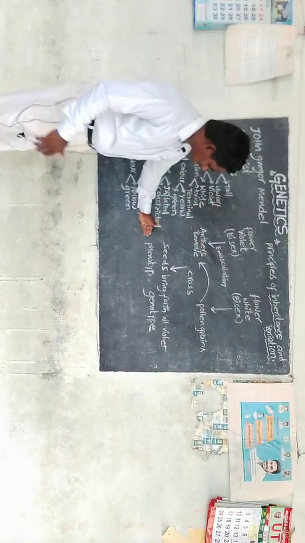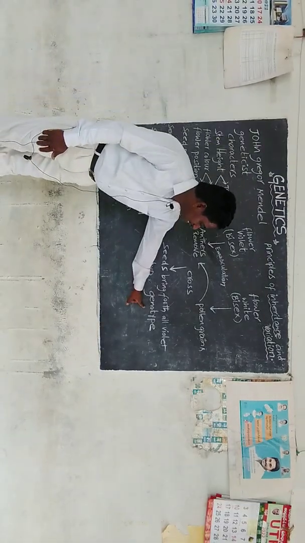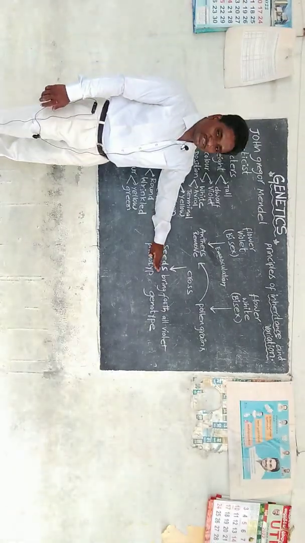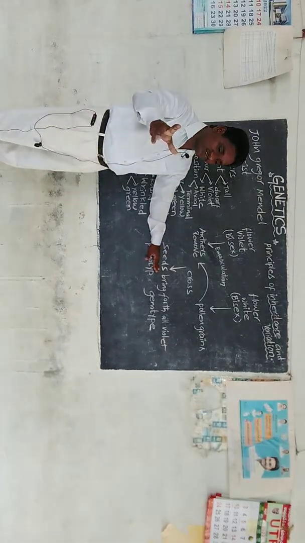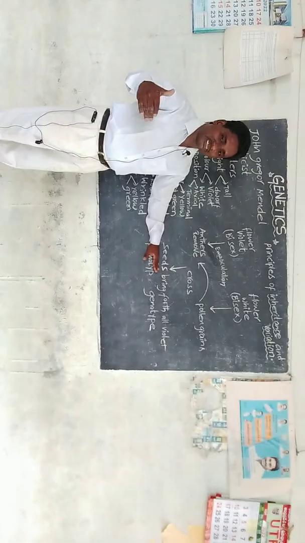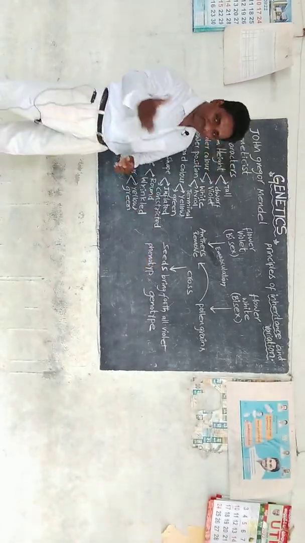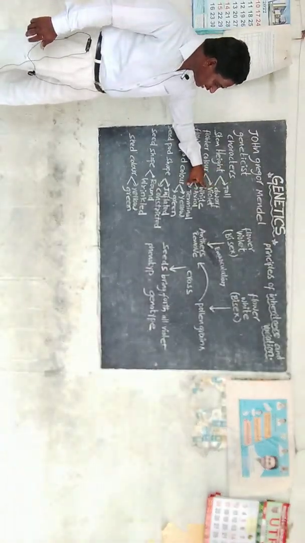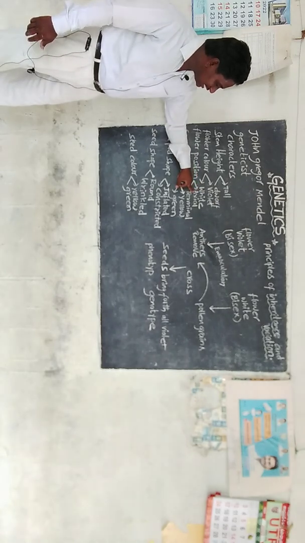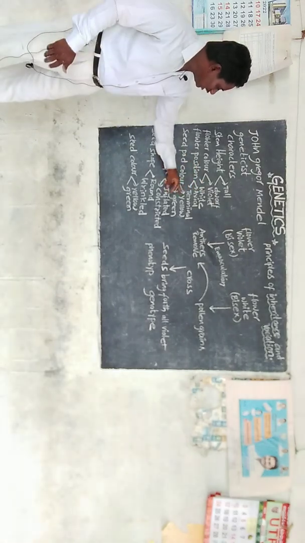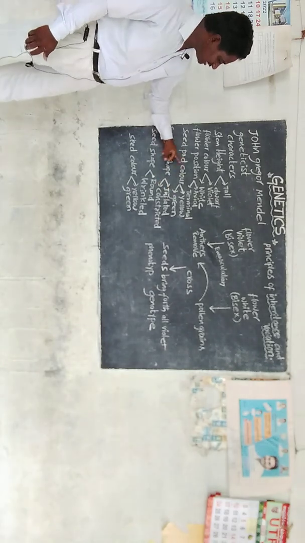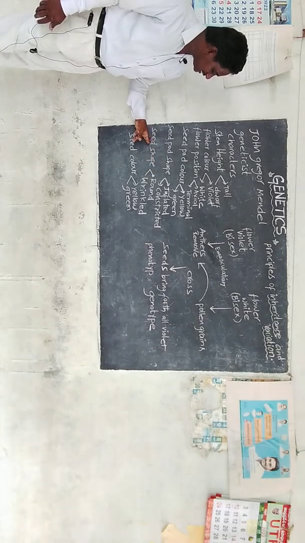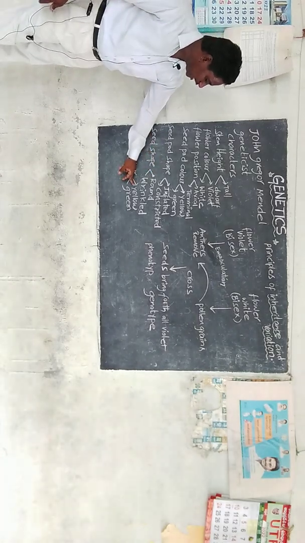Let us understand two terms: phenotype and genotype. The word phenotype means whatever you see, whatever you can observe, the externally visible characters. For example, tallness of the plant, dwarfness, violet color, white color, axial position, terminal position, yellow or green seed pod, inflated or constricted seed pod, round or wrinkled seed shape, yellow or green seed color.